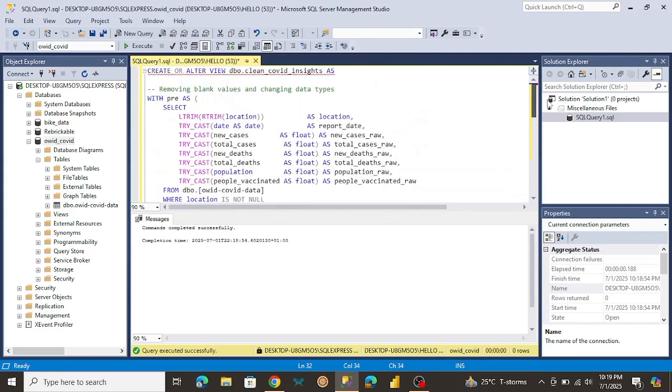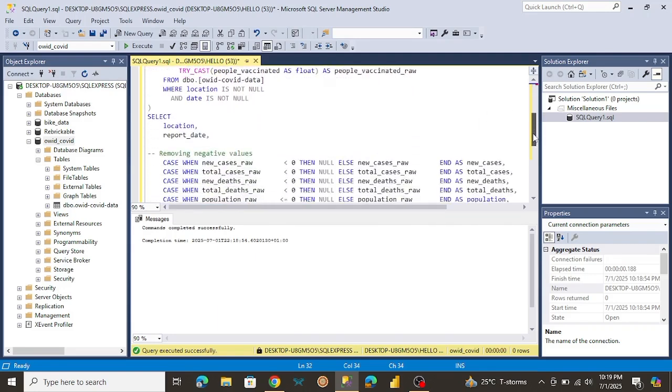And just to explain this briefly, what we're doing here is asking SQL to create or alter view. SQL is first going to analyze our database to see if the view has already been created. If the view has already been created, it's going to alter the view instead. So that's basically what this means. And all these queries are basically changing the data type of certain columns to the right data type. So for new cases, we're changing it to float. For all these columns also, we're changing them to float data type.